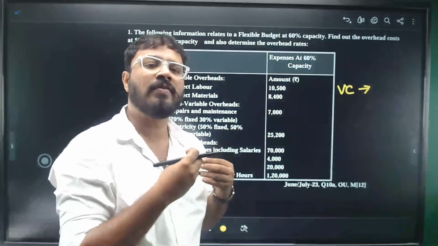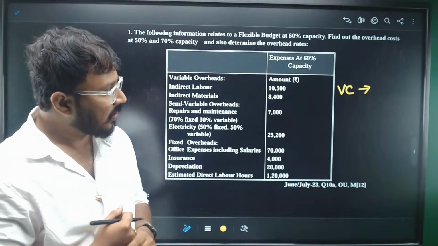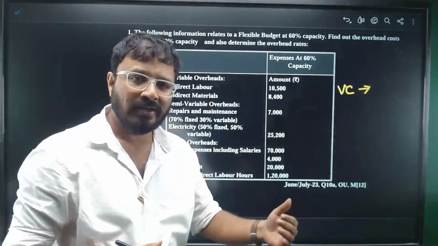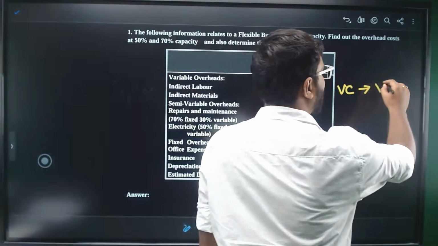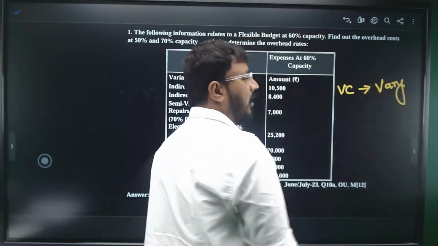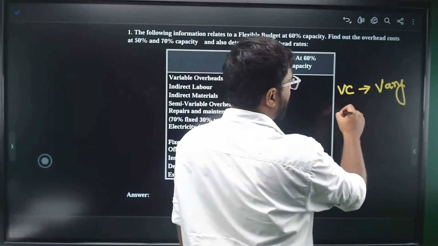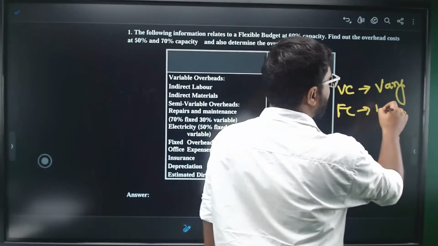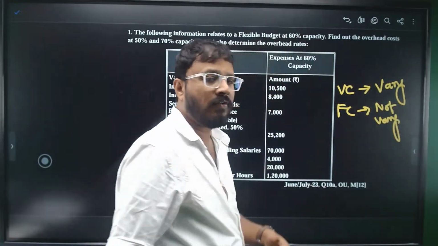Capacity is nothing but a level of production: 60% level of production, 50% level of production. So variable cost will increase as you increase the production. It will vary with the level of activity, whereas fixed cost will not vary with the level of activity.